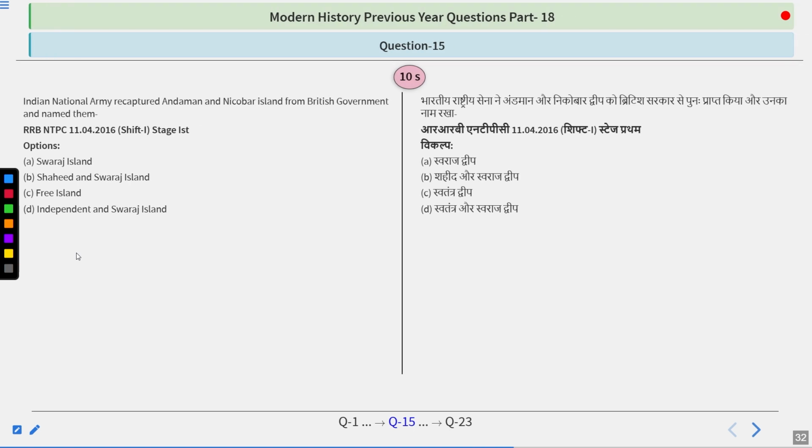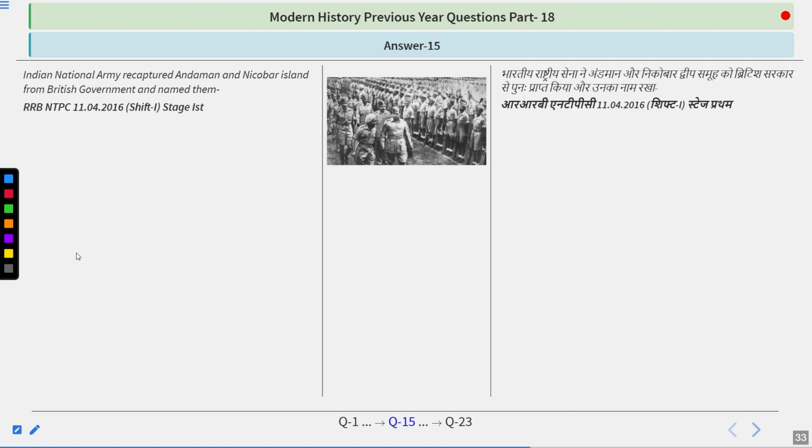The Indian National Army recaptured the Andaman and Nicobar Islands from the British government and named them: Swaraj Island, Shaheed and Swaraj Island, Free Island, Independent and Swaraj Island. So think about it, what name they have given. And it is a simple one because the answer is Shaheed and Swaraj Island.